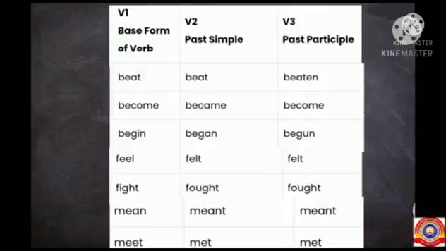Now shall we go through the V1, V2 and V3 forms of some irregular verbs? Here, 3 columns are given. V1 is the base form of the verb. V2 is the past simple and V3 is the past participle of the verb. Now I'll read it one by one.